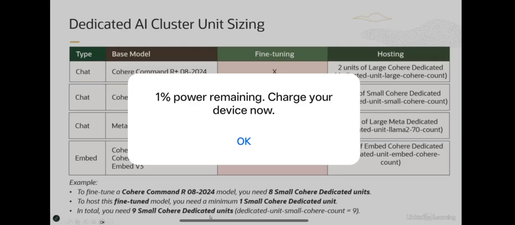And again, as I said previously, if your service limits are zeroed out, when you ask for a service limit increase, you will ask for the dedicated unit small Cohere count to increase to 9, so you can do both fine tuning as well as hosting of this particular model.